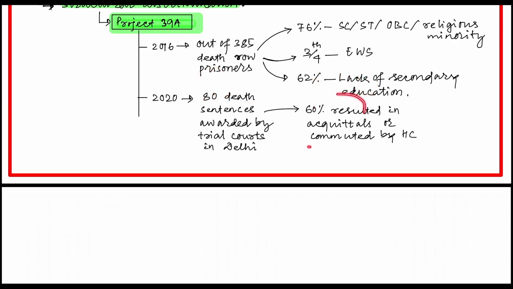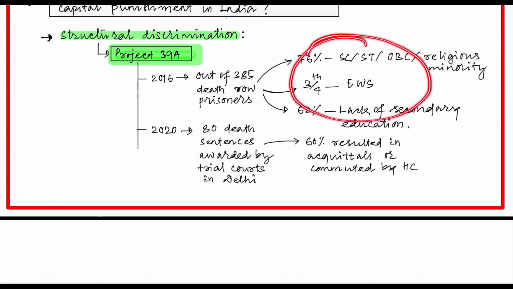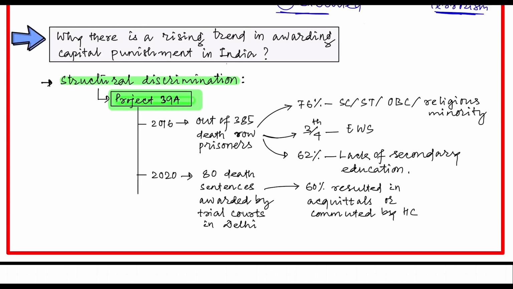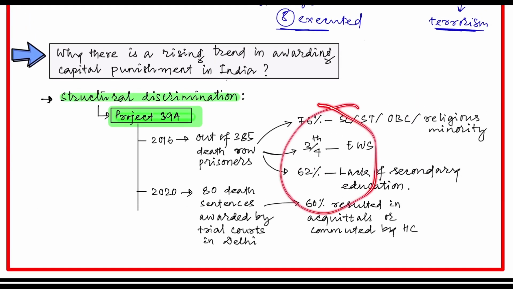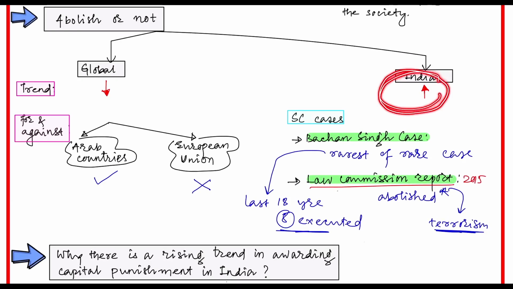So it signifies that there is a very low conviction rate, a structurally discriminating, biased, prejudiced judiciary. These things act as factors that make the awarding of the death penalty increase in India.